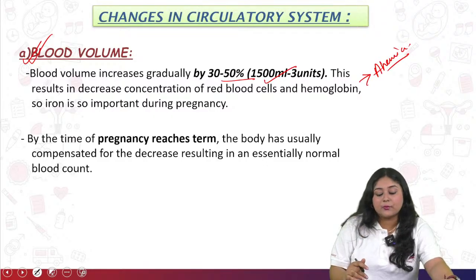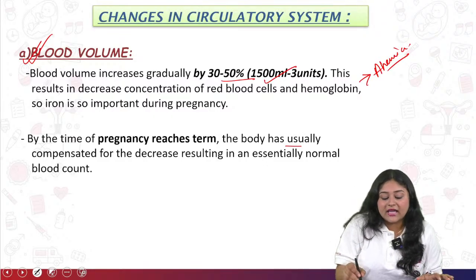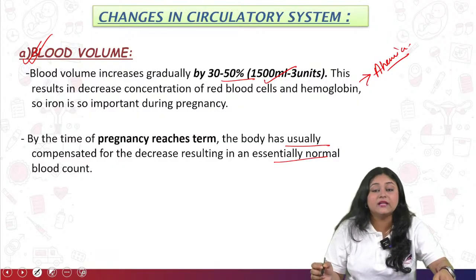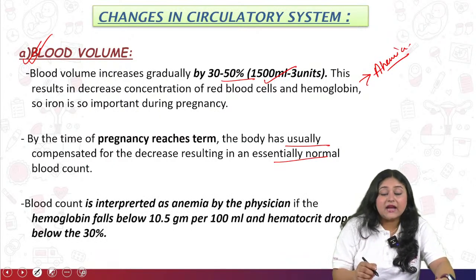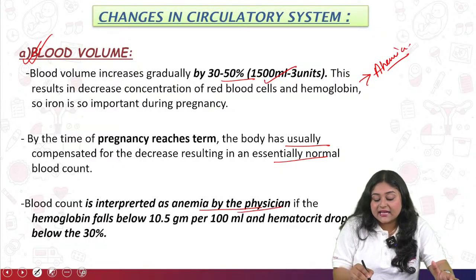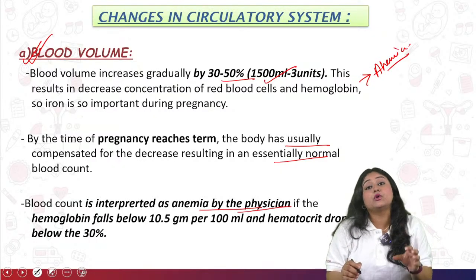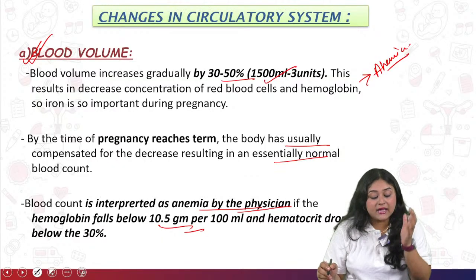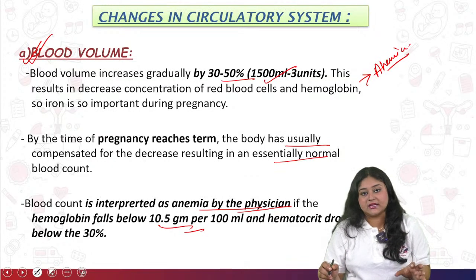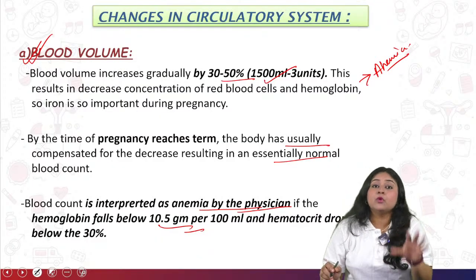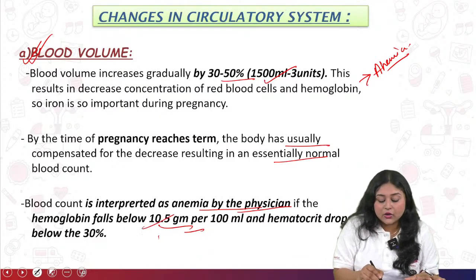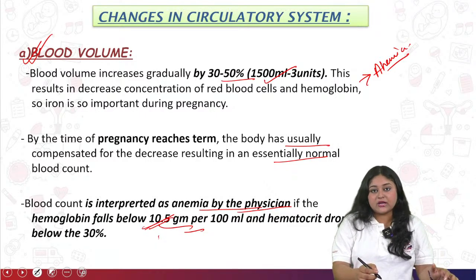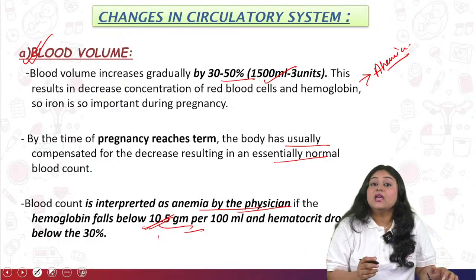Next, by the time the pregnancy reaches term, the body has usually compensated for the decrease, resulting in an essentially normal blood count. The blood count is interpreted as anemia by the physician if the hemoglobin level is below 10.5 gram per 100 ml and hematocrit drops below 30%. So if the hemoglobin level is below 10.5 gram per unit, what will happen?